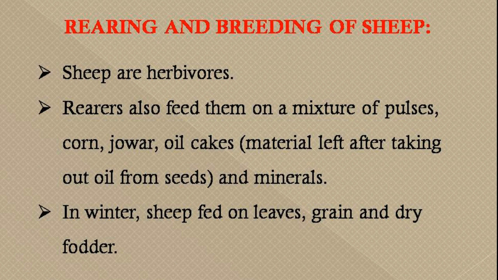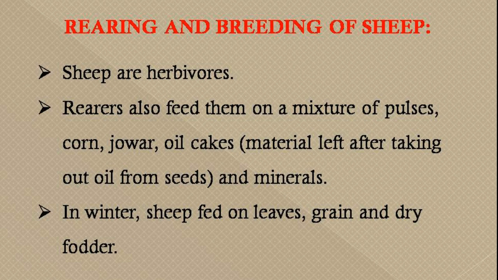So today we will first discuss the rearing and breeding of sheep. Then we will discuss how the sheep hair called fleece is cut and processed to make wool. The person who looks after the sheep is called a shepherd. They rear the sheep by providing them food, shelter and health care. Sheep are herbivores, we all know, and prefer to eat grass and leaves. You must have seen shepherds take the herd of sheep to the countryside for grazing.